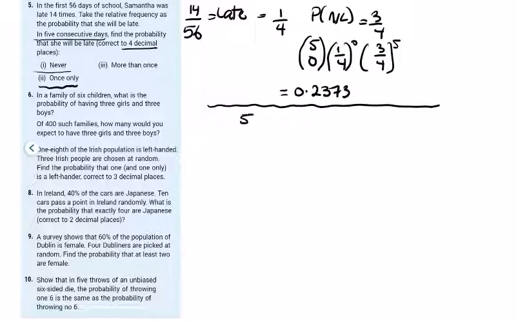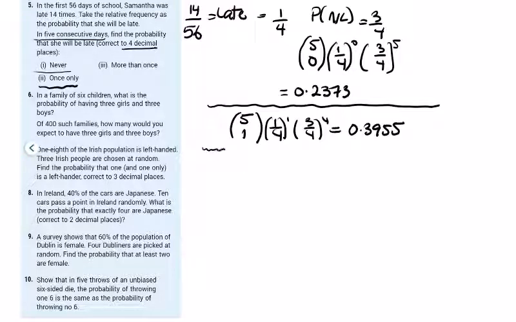Okay, probability of being late once only. So she's got 5 days. She can be successfully late once. 1 over 4 to the power of 1 by 3 over 4 to the power of 4. And that's going to give 0.3955.